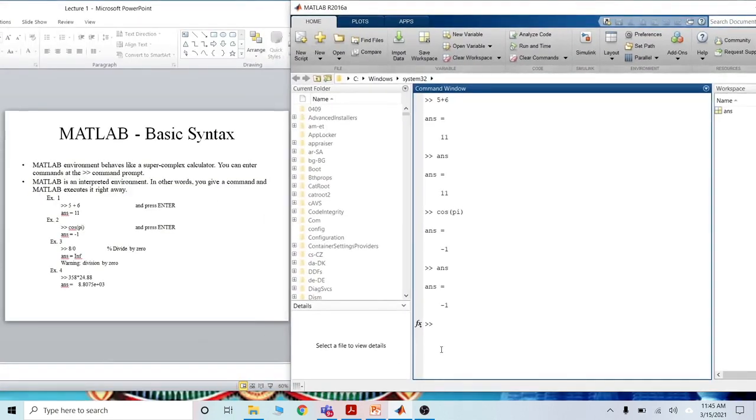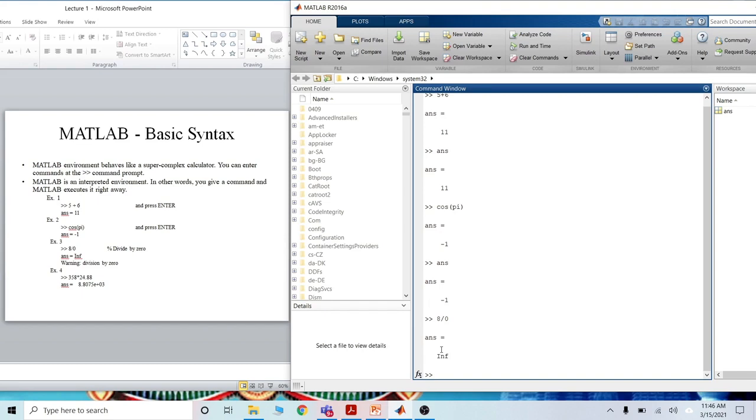Next, example 3, 8 divided by 0. Type 8 divided by 0 using the keyboard, then enter. It's Inf, infinity. It says this is infinity.